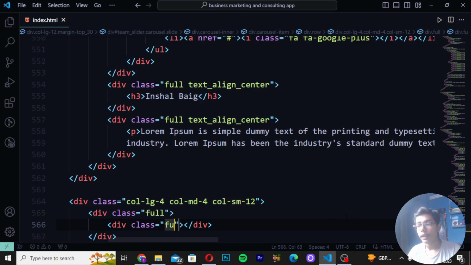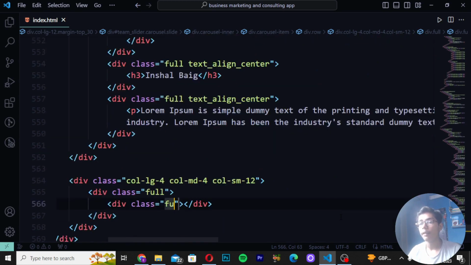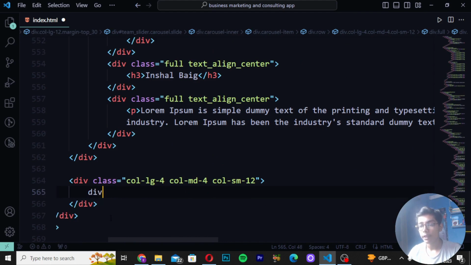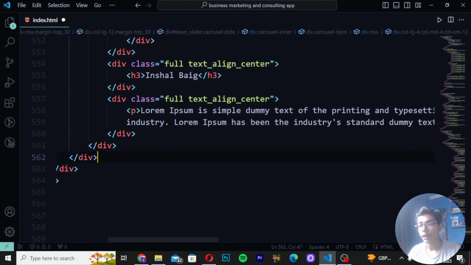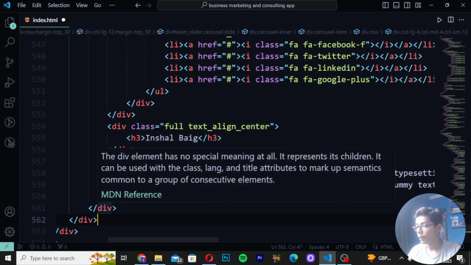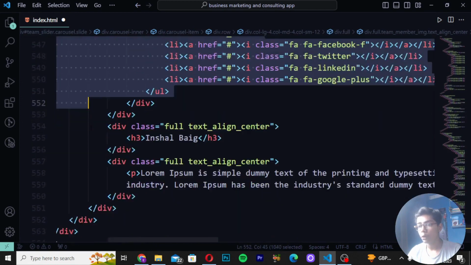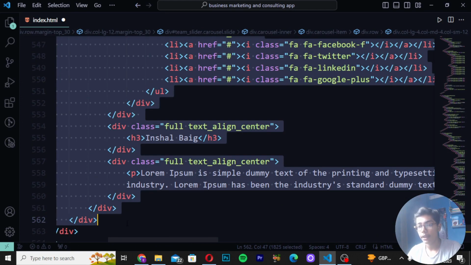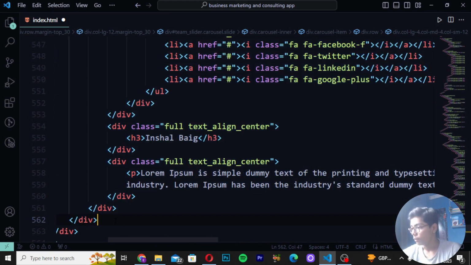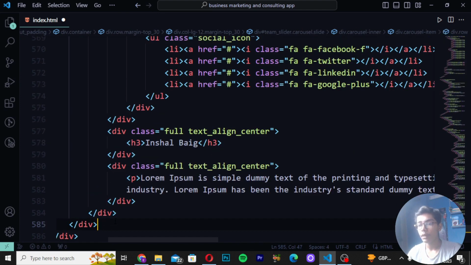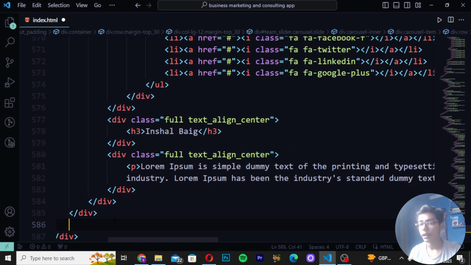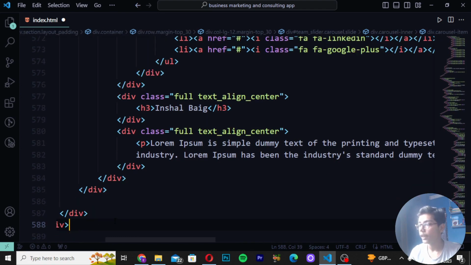After saving this file, I will be doing one thing: I will be pressing Ctrl+V here to remove the things which we have created. So you can see here we will now be getting all these things again. For doing that, move down here, copy this till the three divs, and paste it down. So I will be pasting it down like this. Then give a space after that and move down after the three divs.